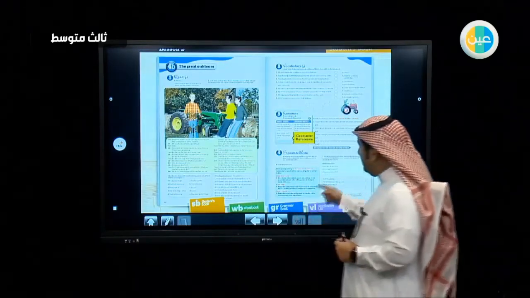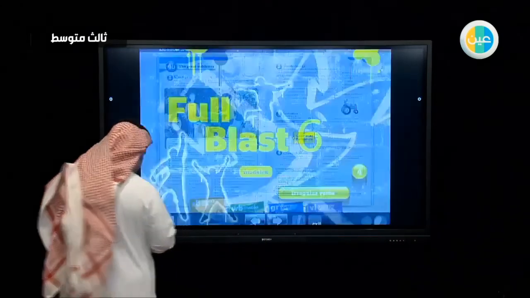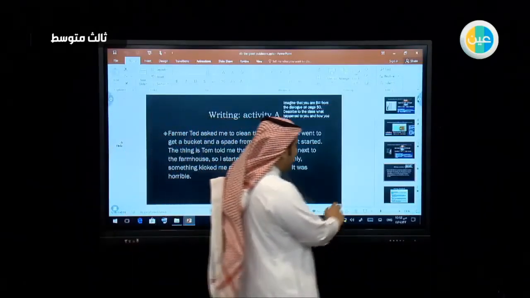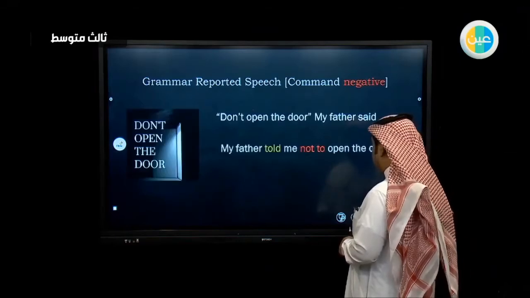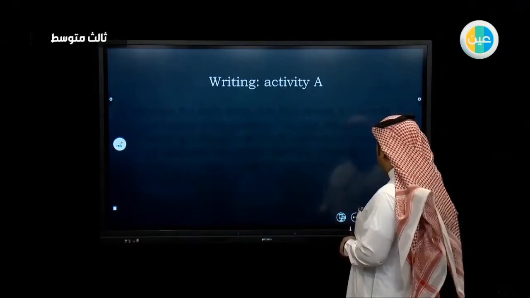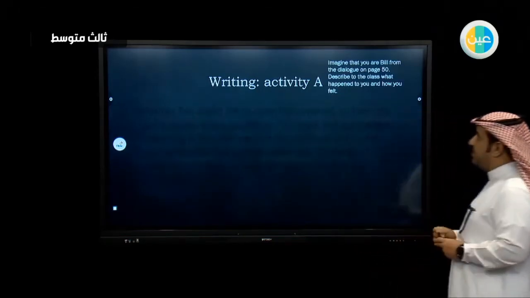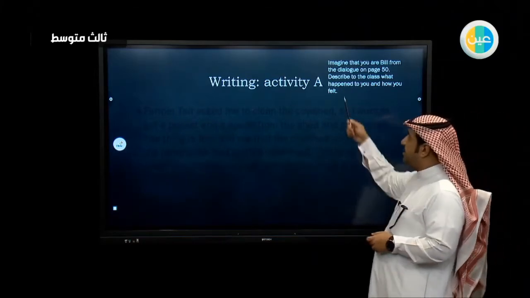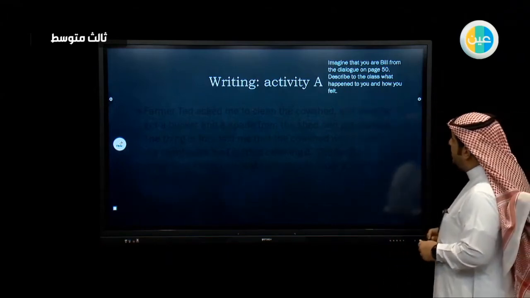Next exercise is the speak and write exercise. Let's start with that. All right. So writing activity. Activity A. So imagine that you are Bill from the dialogue on page number 50. Unfortunately, we haven't done that due to the limited time we have. Describe to the class what happened to you and how you felt.